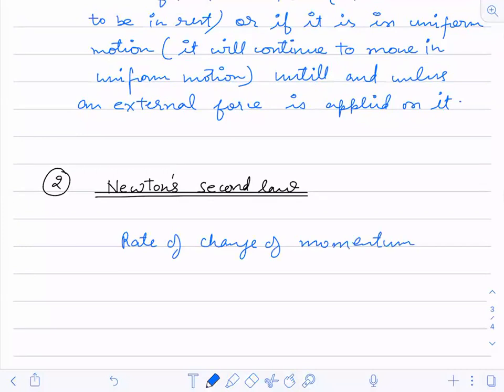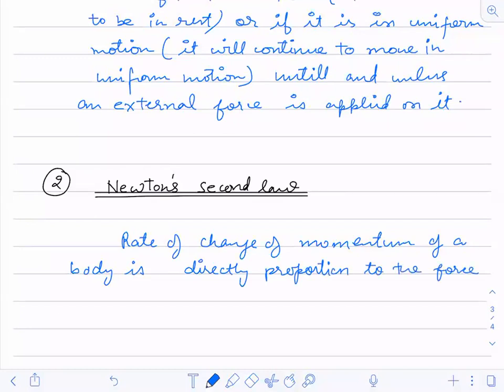Rate of change of momentum of a body is directly proportional to the force applied on it.